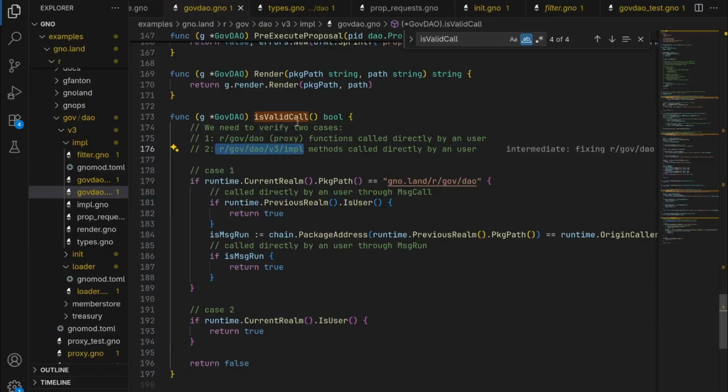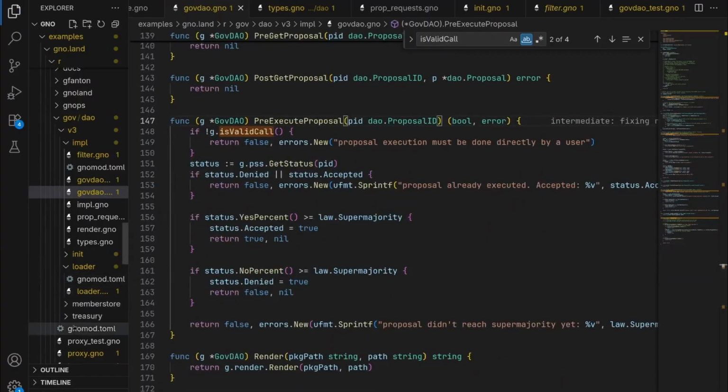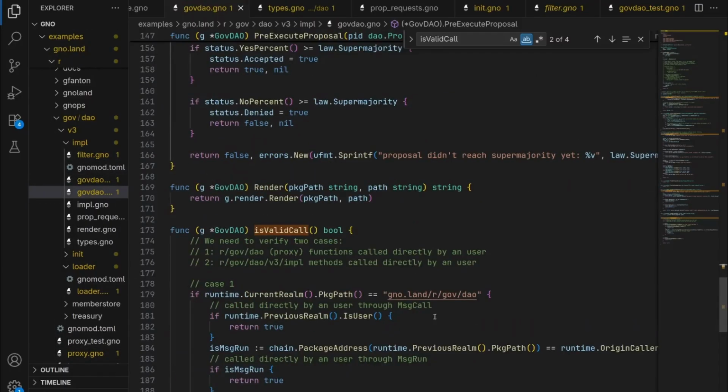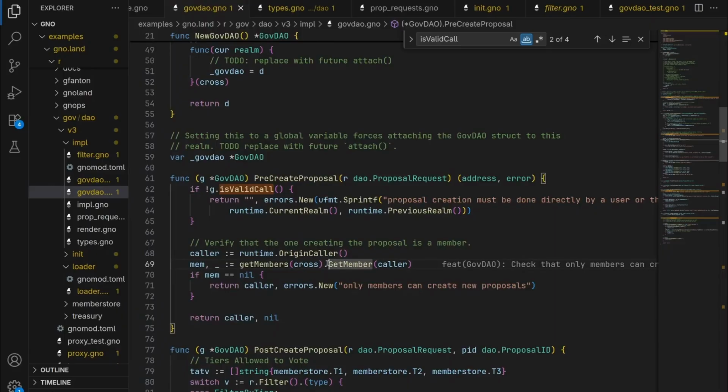And even though is valid call is being called in the directories v3 implement, like in pre-execute proposal, because it is not crossing, so it doesn't have the realm keyword over there, it stays in the same realm context as the one earlier, which should be the proxy, the one calling the implementations, which is why we verify only the proxy link. And from this valid call, we get the member from the GovDAO.